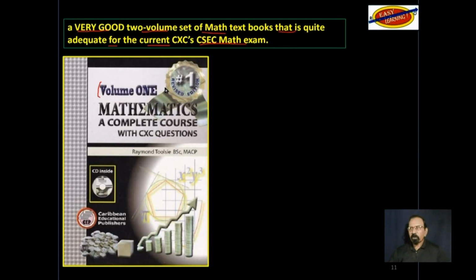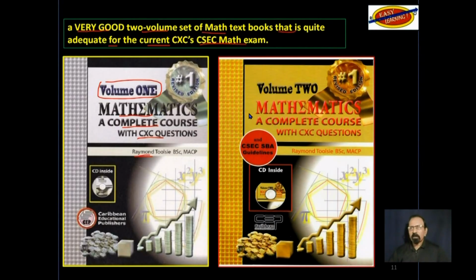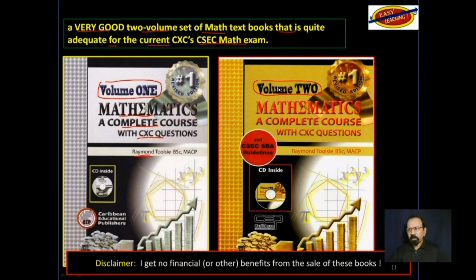This is a picture of volume 1, Mathematics, a complete course with CXC questions by Raymond Tulsi. And over here is a picture of volume 2. Please note this disclaimer down here. I get no financial or other benefits from the sale of these books.